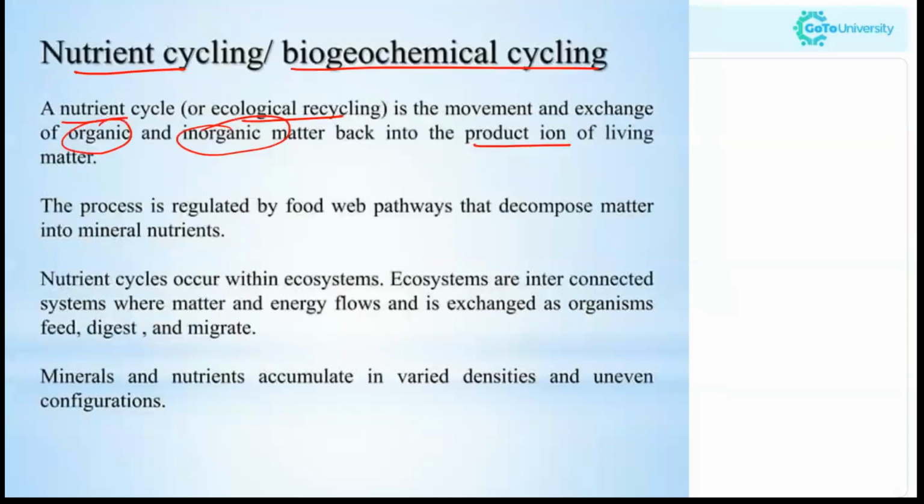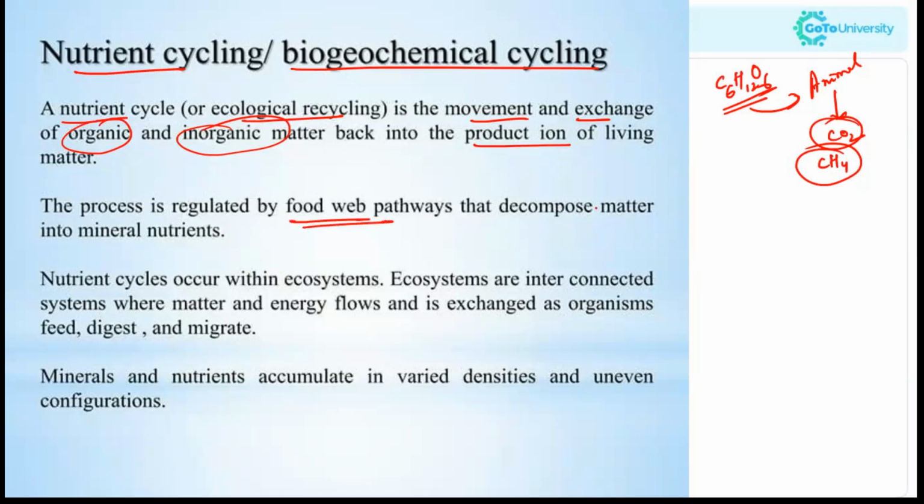So, a nutrient cycle is the movement and exchange of organic and inorganic matter. Here in the case of the carbon cycle, the carbohydrate C6H12O6 is synthesized in plants. It is taken to animals and then broken down into small organic as well as inorganic components. So, these are the processes happening in nutrient cycling. The process is regulated by food web pathways that decompose matter into mineral nutrients.